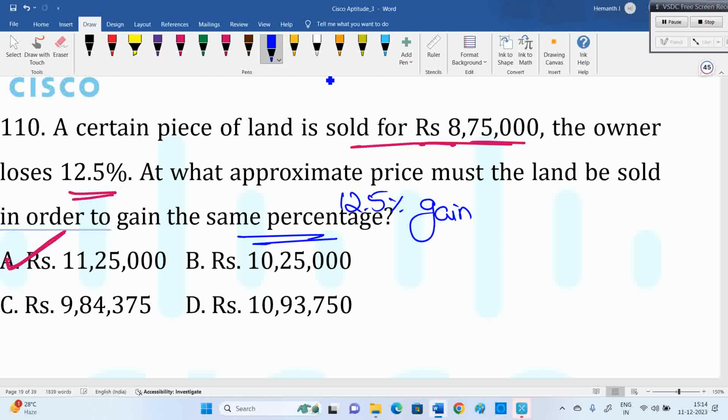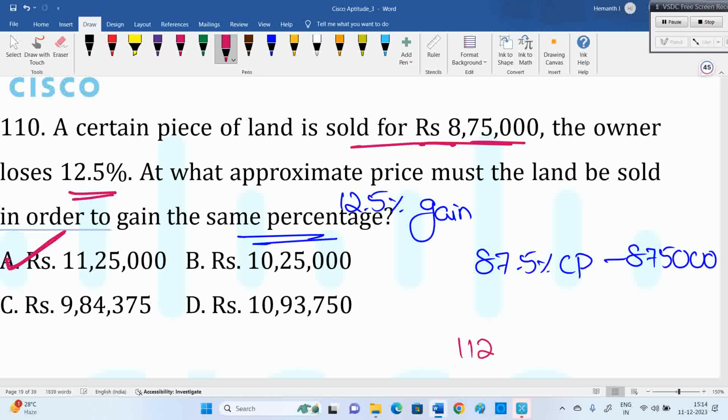See, 12.5% loss means 87.5% of cost price, right? That's nothing but 8,75,000. Now 12.5% gain means 112.5% of cost price. See, 87.5% is related to 8,75,000.